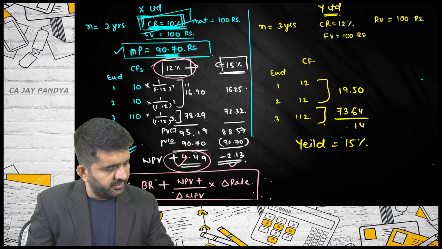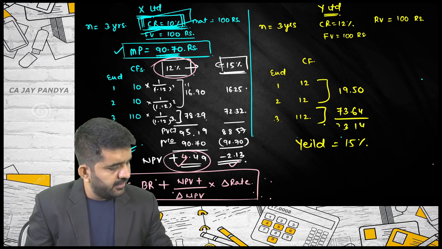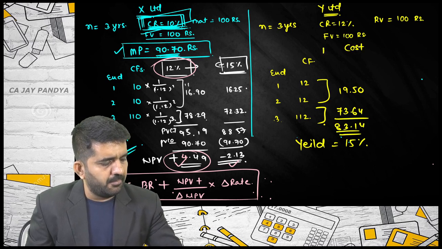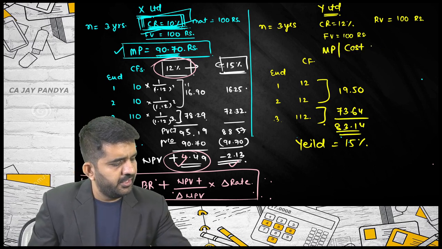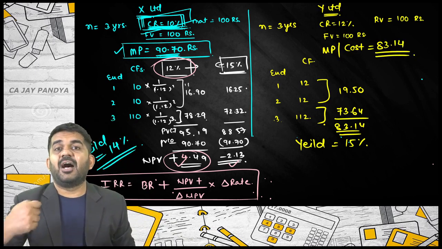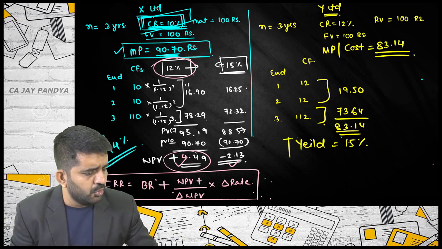This will be 83.14. So what is the cost of this bond, or market price of this bond, is 83.40. And if you find out IRR, your yield will come to 15%.